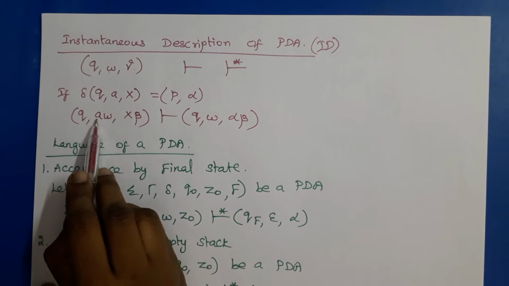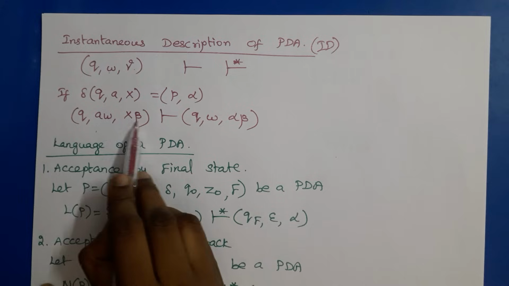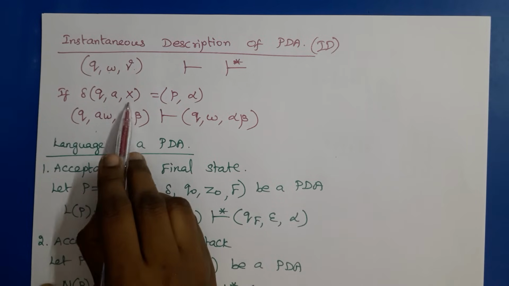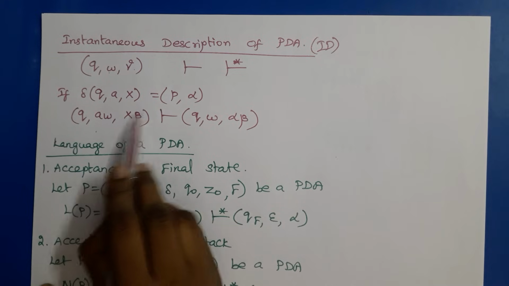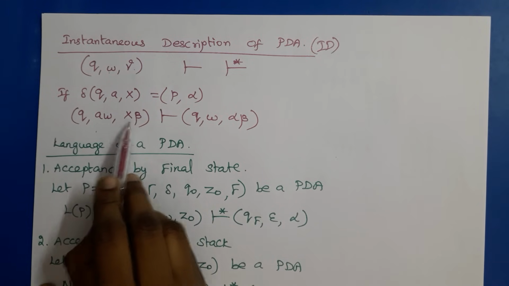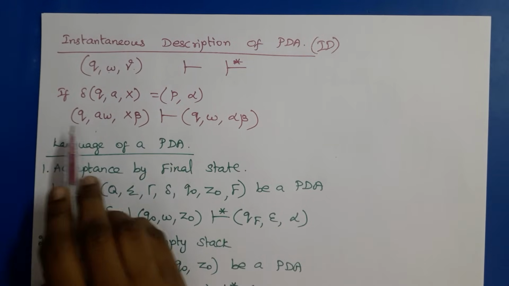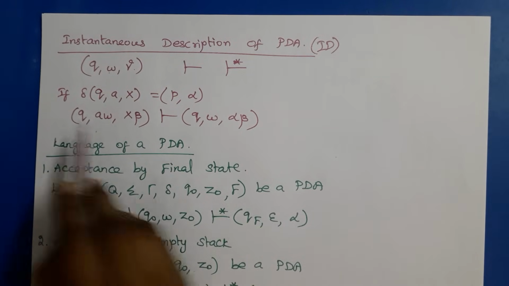The input pointer, that is the finite control, is pointing to A, and top of the stack is X, followed by other stack symbols. So the left end of the string represents the top of the stack. Then write the turnstile notation here, that is, in one move how it will be changed.